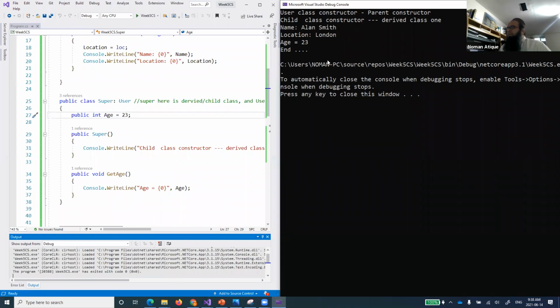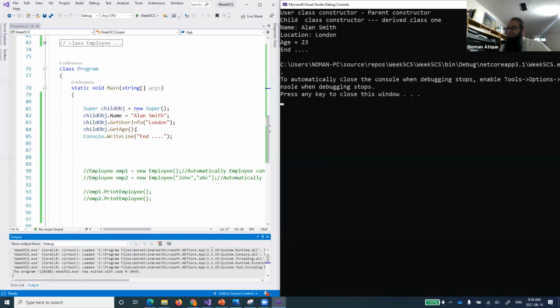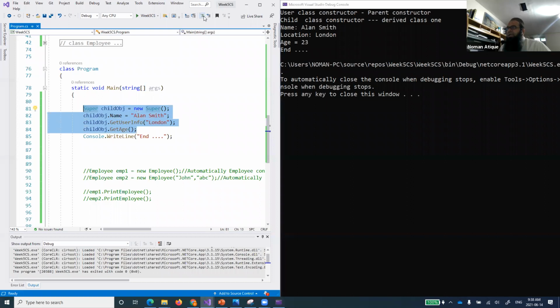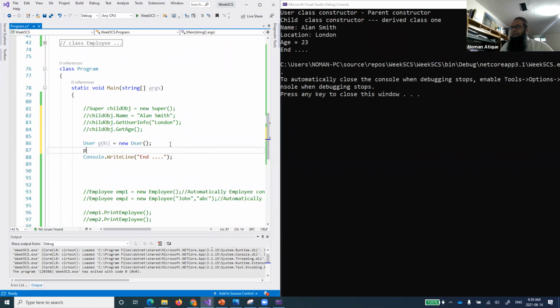Now, what is happening? I have created a class, so now let's do something with it. Let's play with it. Let's make it a comment and create the parent class object. The parent class is user. Let's write pobj to make it short: parent object, new user, right? And pobj dot getUserInfo, and let's pass a location to it. And this can be whatever.